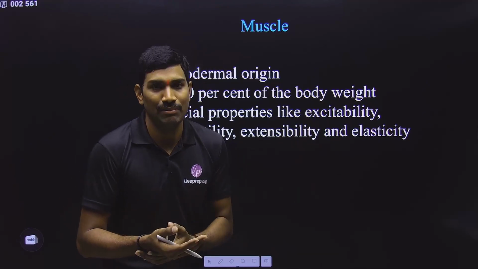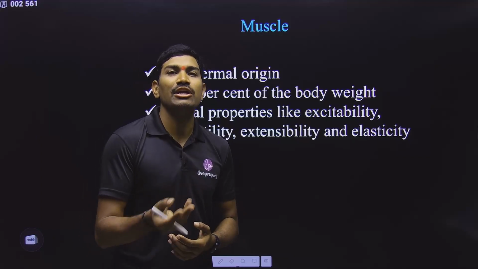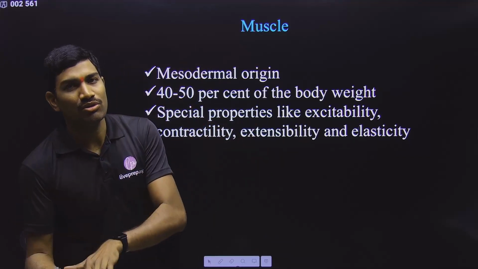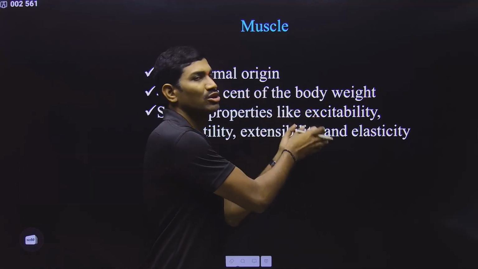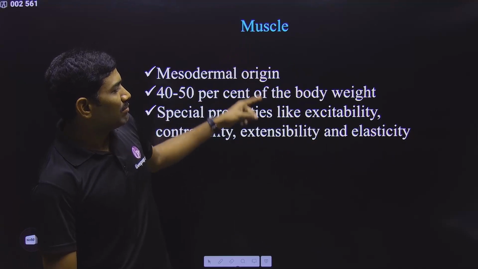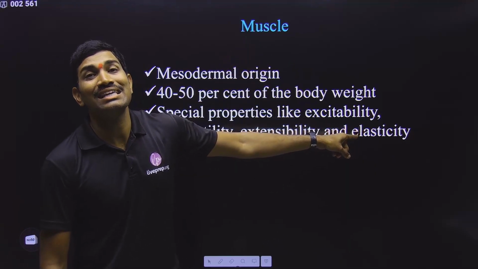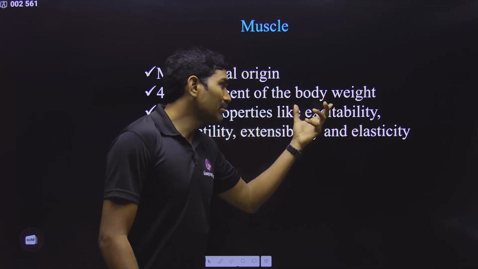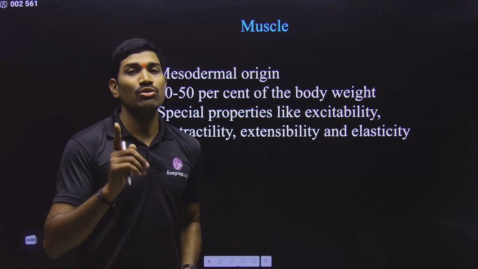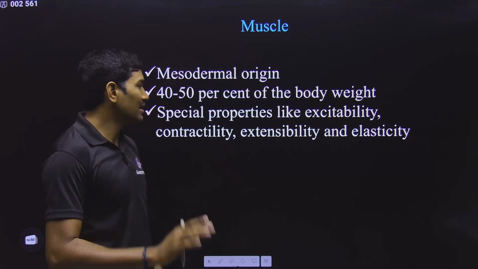Potential change will happen across the plasma membrane. In the same way, for muscle cells also these potential changes can occur. That's why we say muscle cells can also undergo excitation. So excitability is the property of both muscle cells and neurons. Don't make mistakes. Please understand and interlink the concepts.